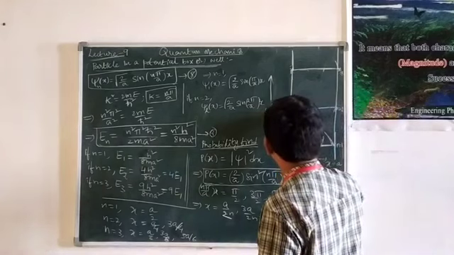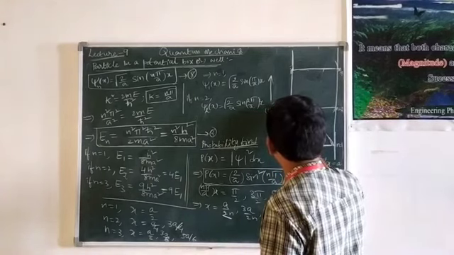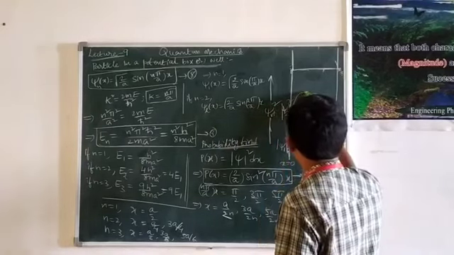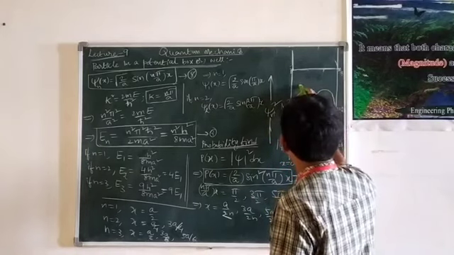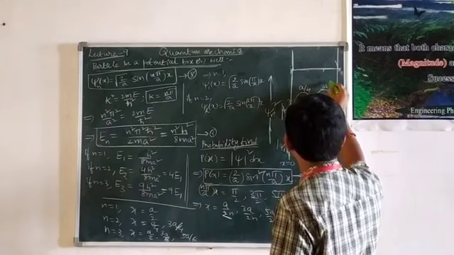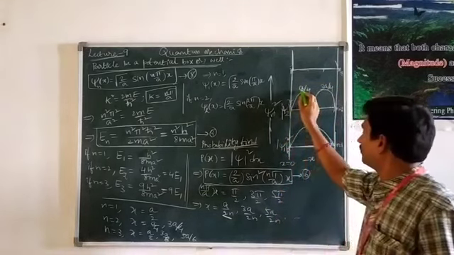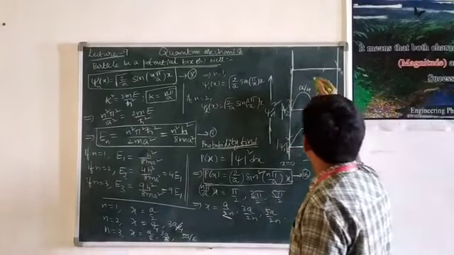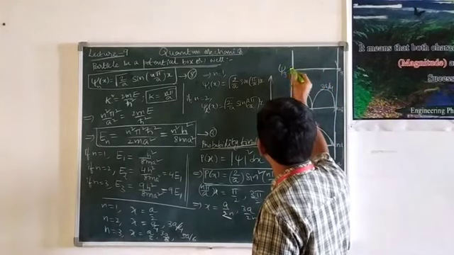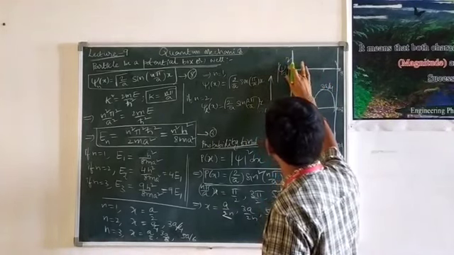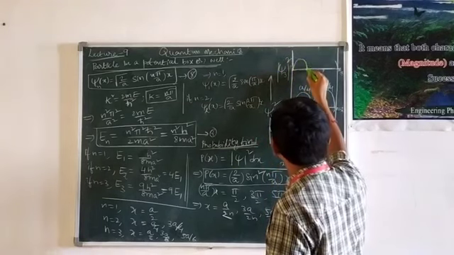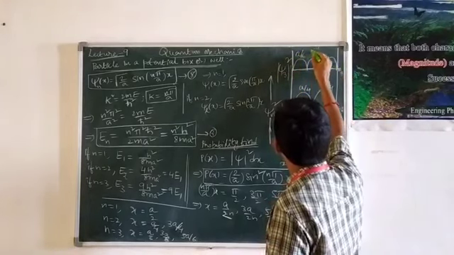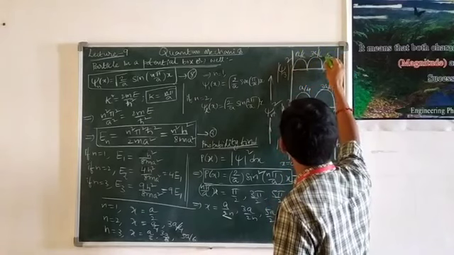Now, for example, if the particle is in the second energy level, the probability of finding the particle, that is modulus of psi 2 square, is maximum at a by 4 and 3a by 4. That is the quarter part of the width of the box and 3 times the quarter part of the width of the box. And then if the particle is in the third energy state, the probability of finding the particle, modulus of psi 3 square, will be maximum at a by 6, that is here, and 3a by 6 and 5 times a by 6.